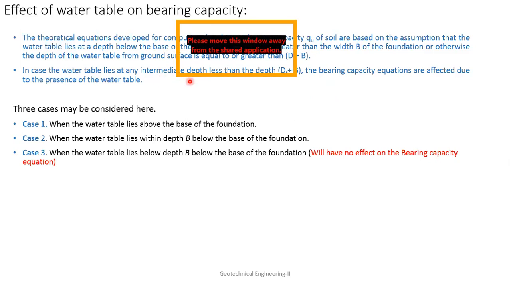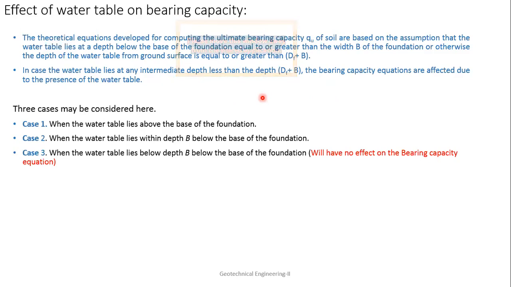Okay. Anyway, what it is saying is that whenever you consider water table, we try to see the effect of water. If the water is there at a depth B from the bottom of the base of the foundations, if in that range water is there, then only we consider this to be an effect of water.